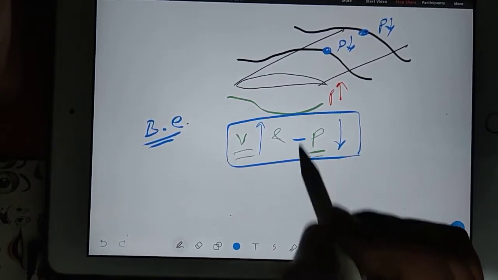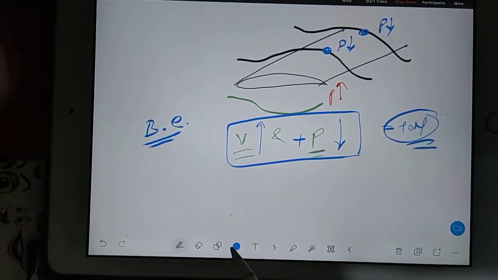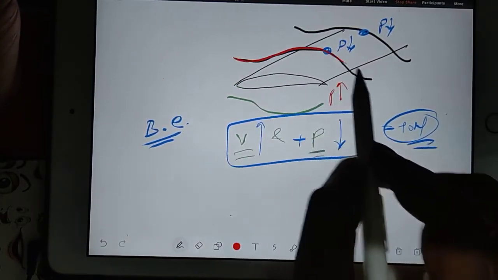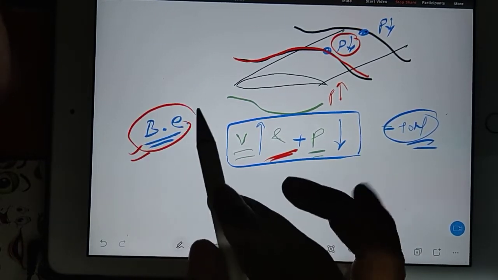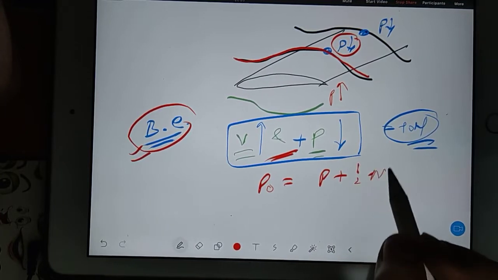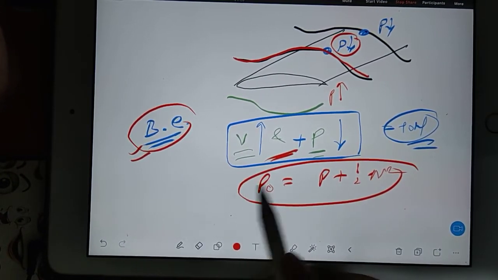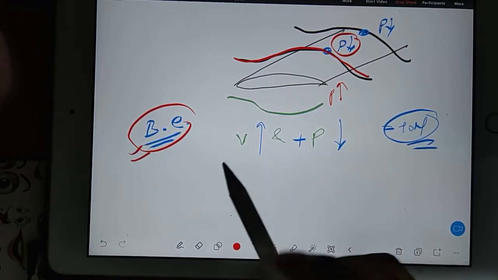But if you add them, you will be getting total pressure. Here what are we going to focus on? The only thing is velocity is increasing, so pressure will decrease. I am not going to give you the Bernoulli equation, that is not important here. Anyway, if you are interested, it is nothing but P naught plus P plus half rho V square. But this is not important here. Key is, if velocity increases, then pressure decreases. That is my main key discussion.